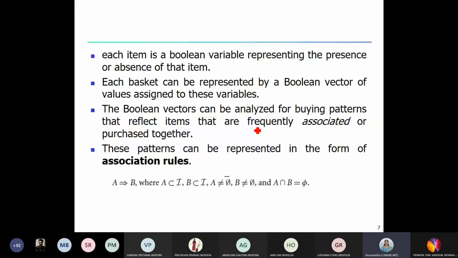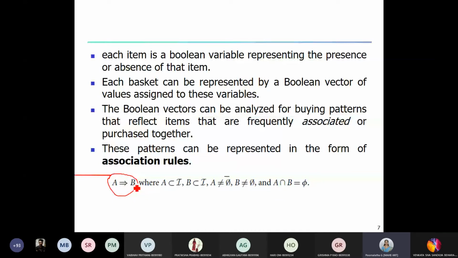And these patterns can be represented in the form of association rules. This is the rule. We call this A implies B. This is called an association rule. This notation is implies: A implies B.